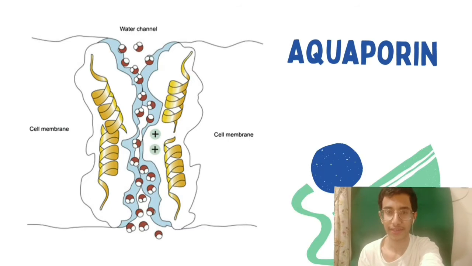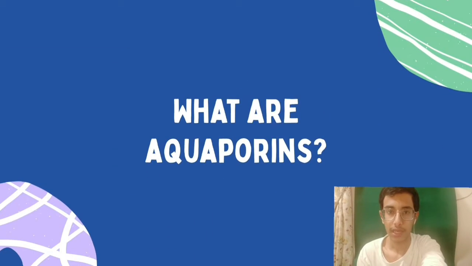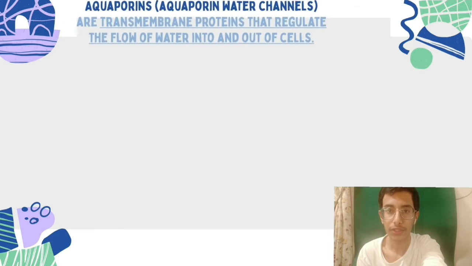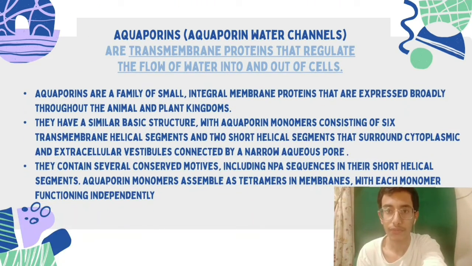Hello, good morning. My name is Bara Sharif, and today I will explain the lesson: what are aquaporins, what exactly they're doing, and what's inside. What are aquaporins? Aquaporins are transport proteins that regulate the flow of water into and out of cells. Also, aquaporins, often called water channels, are a family of small, integral membrane proteins that are expressed broadly throughout the animal and plant kingdoms.